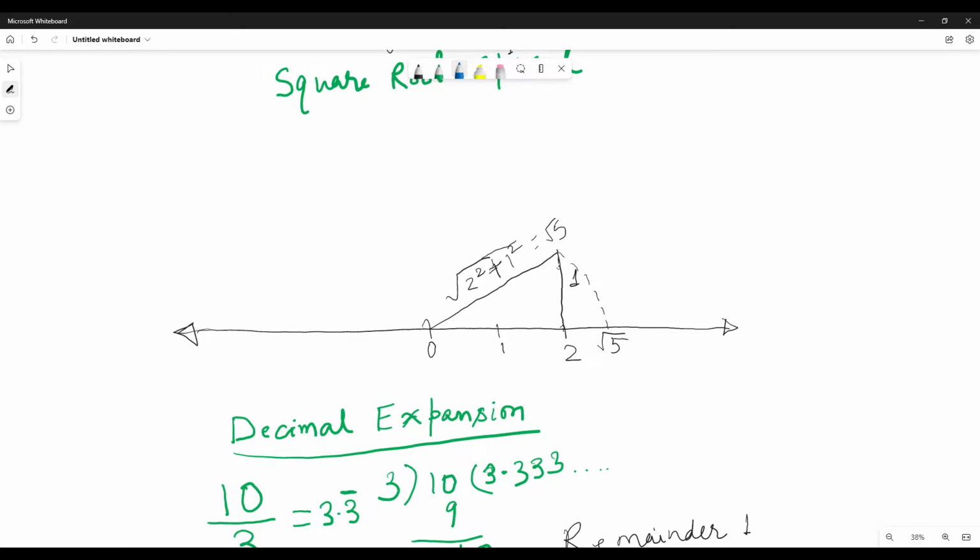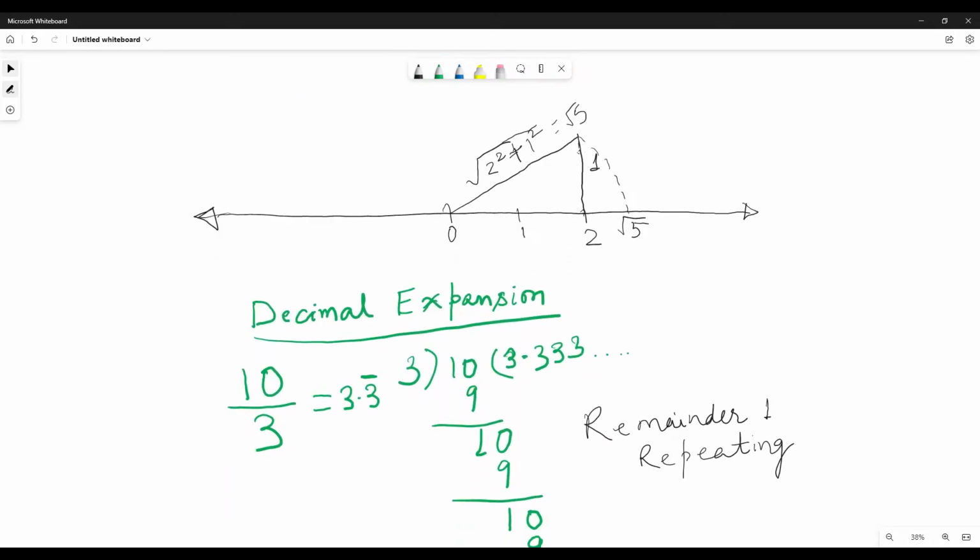All points on a circle are equidistant from the center. If you make a circle from center O with radius root 5, then where it cuts the number line, that will also be root 5. We are making an arc of a circle.